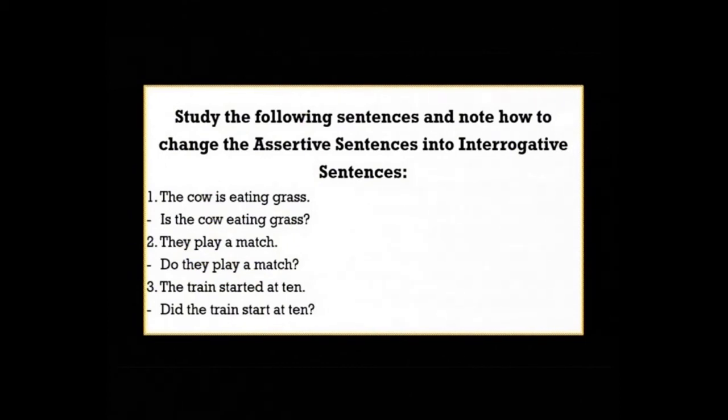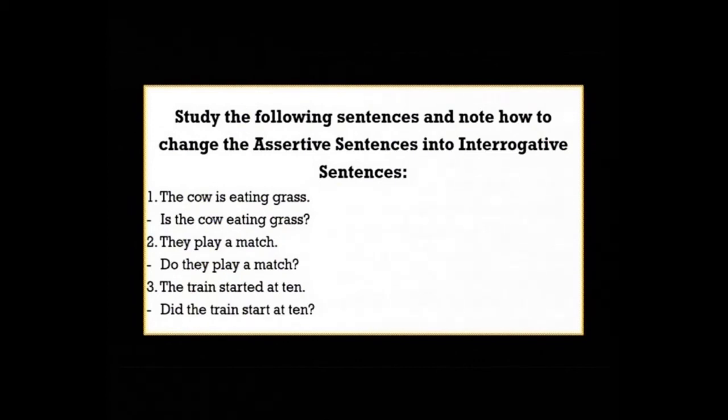It comes in the front, in the starting of the sentence, and it will become, is the cow eating grass? And we will add question mark after it. Next, they play a match. Here it is simple present. We will add do as a helping verb. Do they play a match?